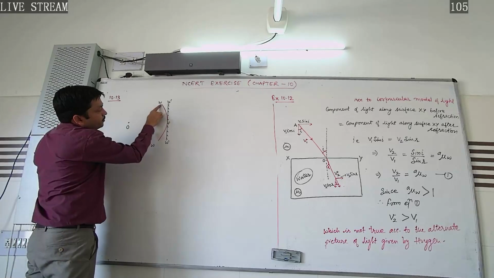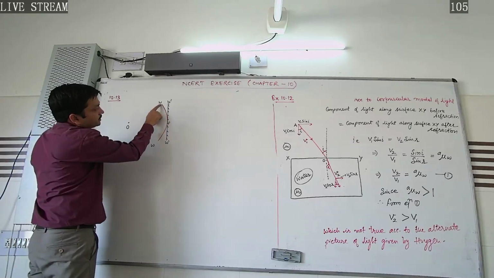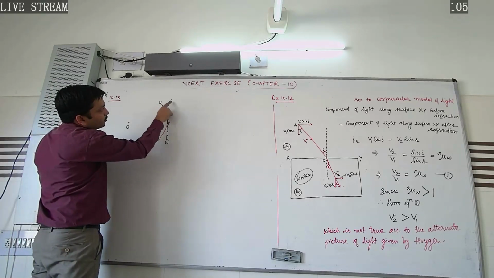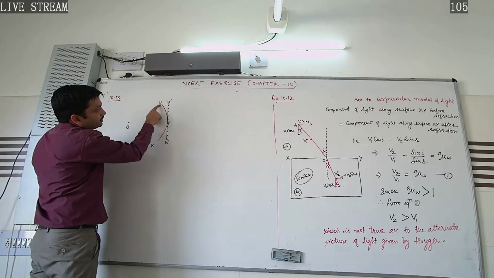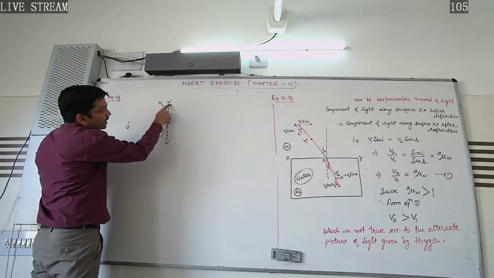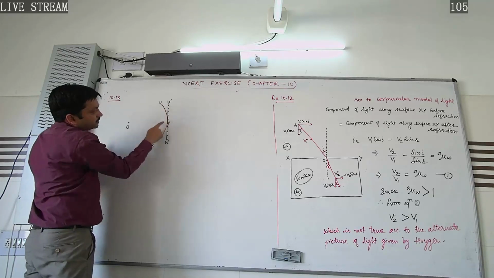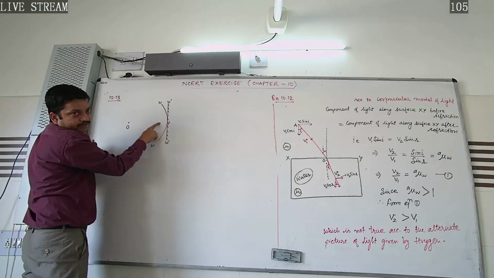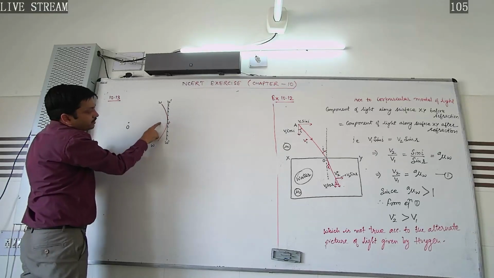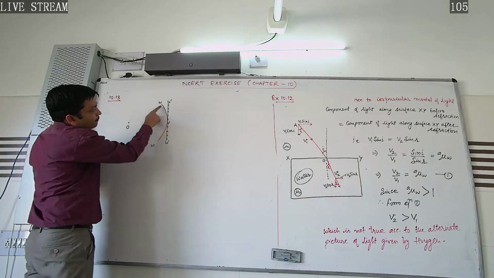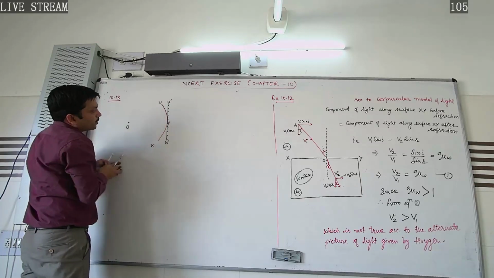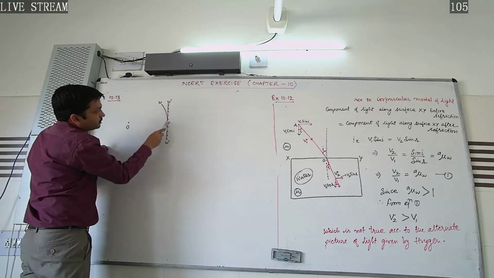During the time interval, the wavelets reach the point W dash, and at the same time the secondary wavelet from point P will get reflected. Same is the case with the other points.